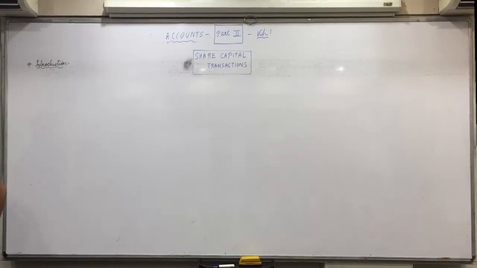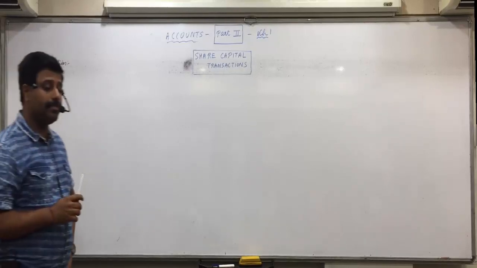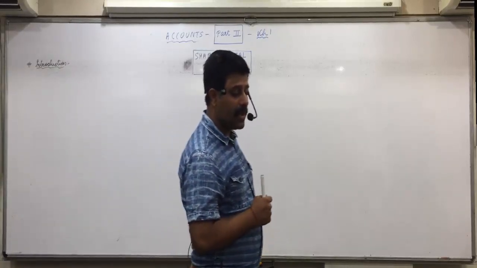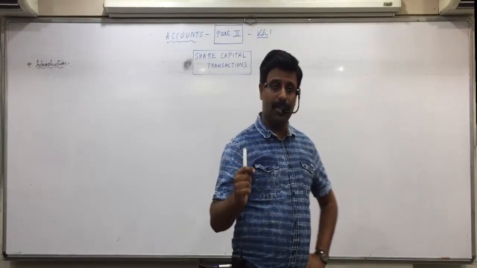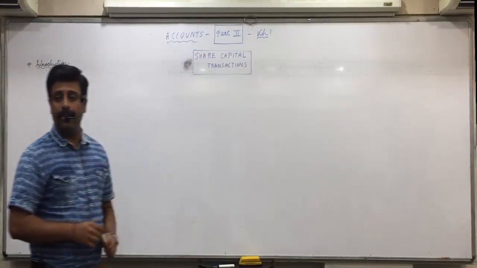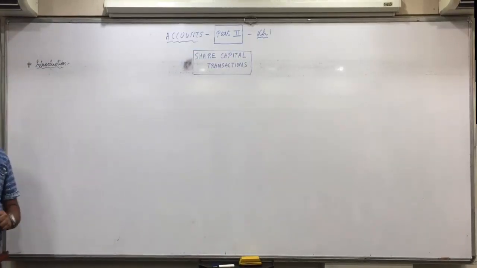Okay, how much small denomination? Generally rupees 10. Full stop. Each of these units is called a share.